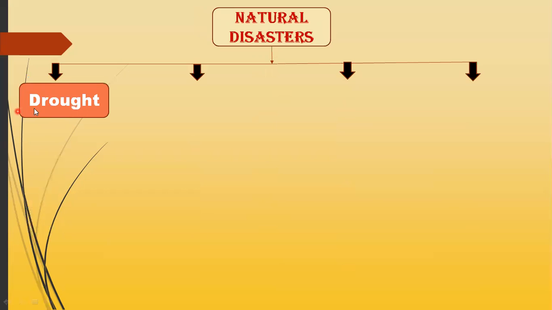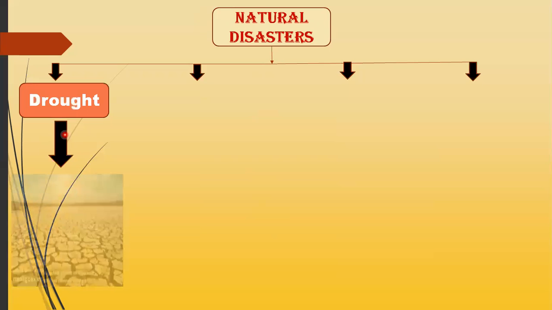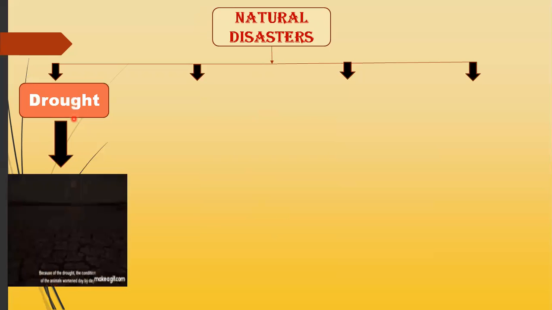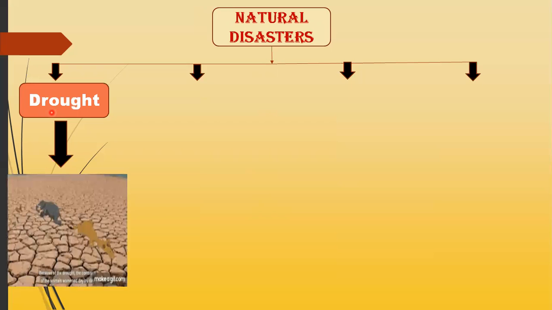So basically what happens during the drought? It is basically a period when an area receives no rain for a long period of time. When there is no rain for a long period of time, it is a period which is known as drought.